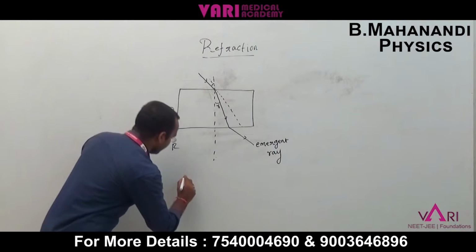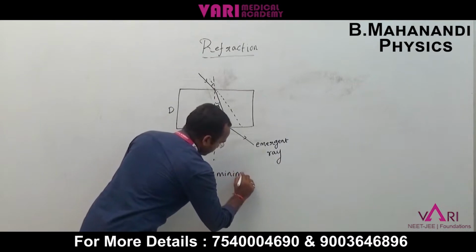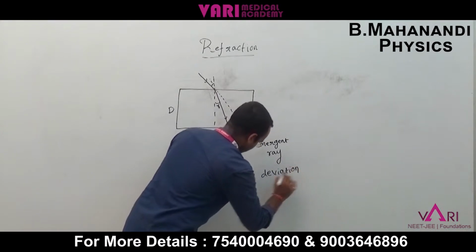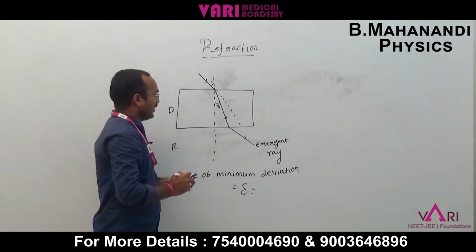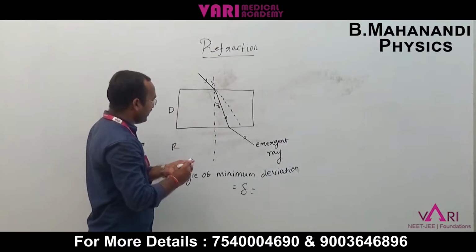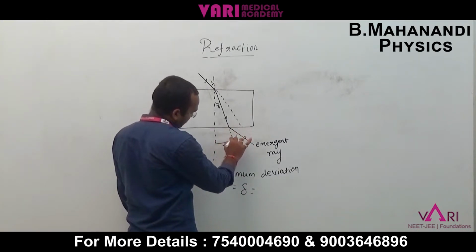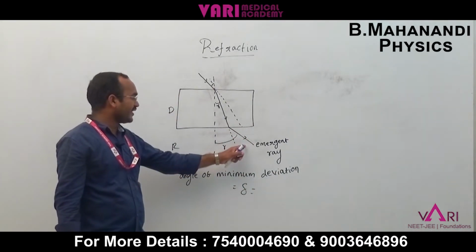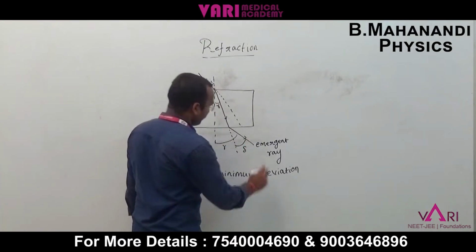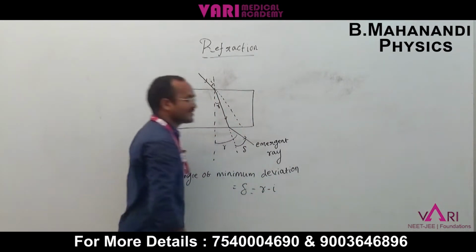The angle between the emergent ray and the incident ray path is called the angle of minimum deviation. Here, the angle of minimum deviation delta is r minus i.